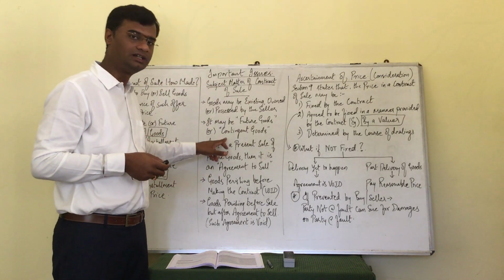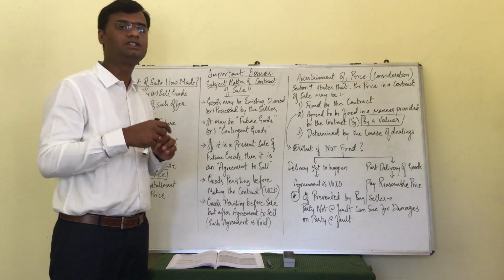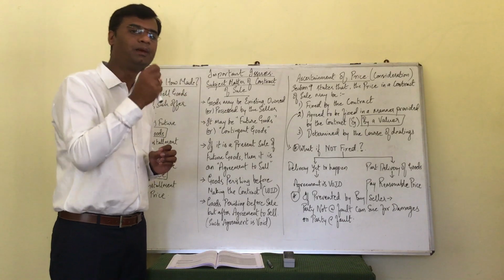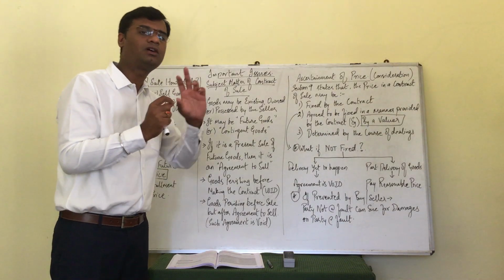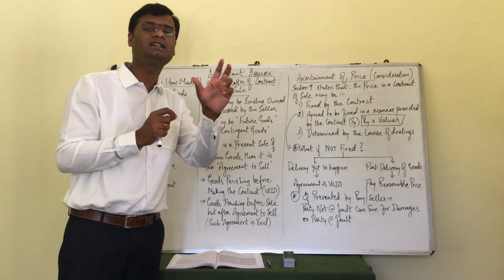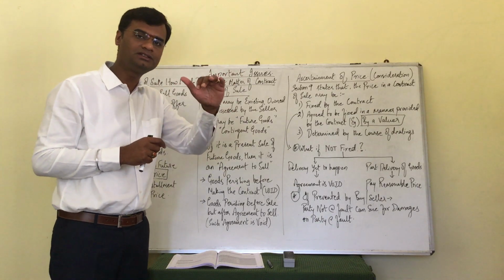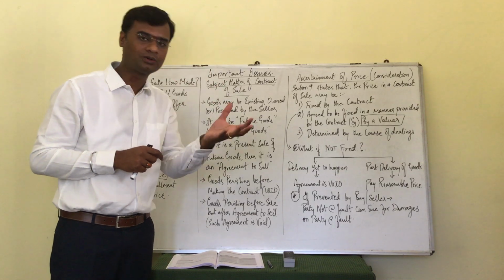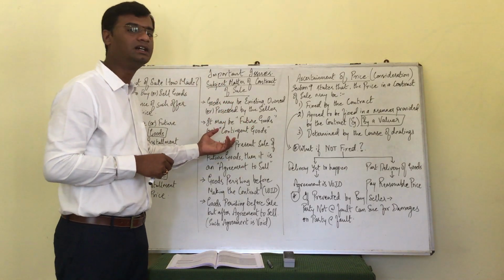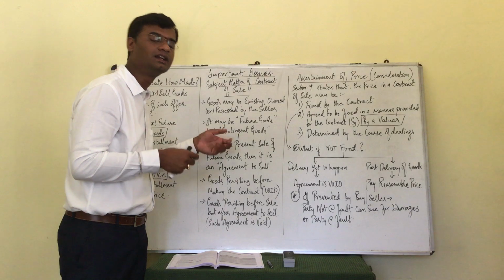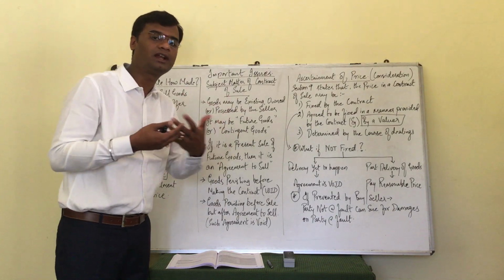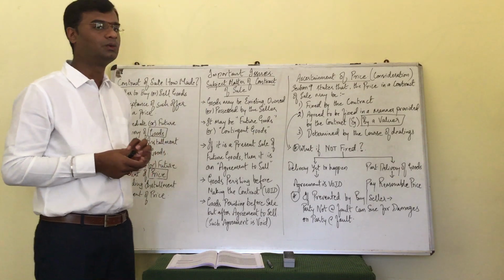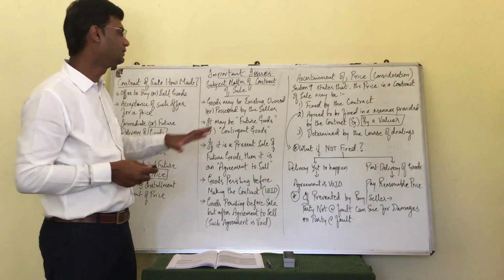Means contingent goods are those goods which are to be manufactured or produced or acquired by the seller based on a future uncertain event. If that event happens, the contract may go through. If the event does not happen, the contract may not go through. So that is called contingent goods. The word contingent, contingency, may or may not happen itself gives you the meaning of contingent goods. So what are the subject matters that we are trying to discuss?